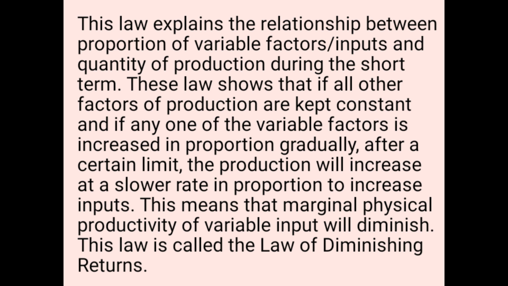This law shows that if all other factors of production are kept constant and any one of the variable factors is increased in proportion gradually, after a certain limit, the production will increase at a slower rate in proportion to the increase in inputs. This means that the marginal physical productivity of the variable input will diminish. This law is called the law of diminishing returns.